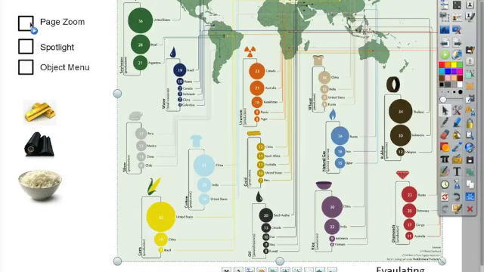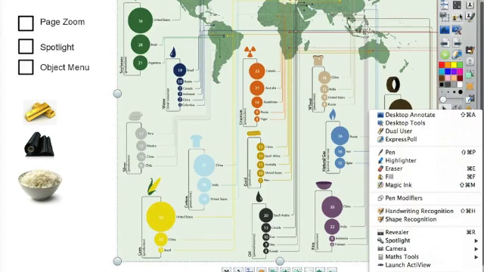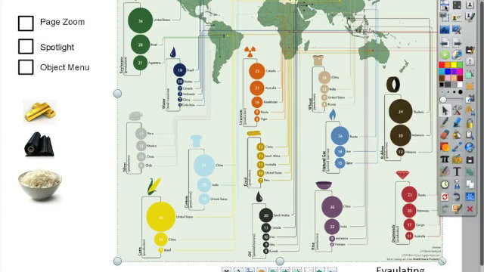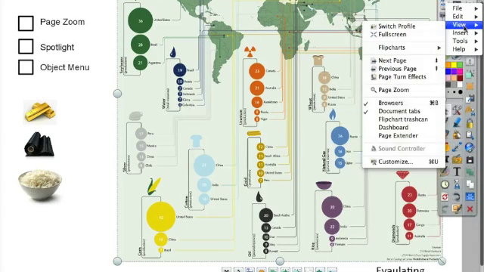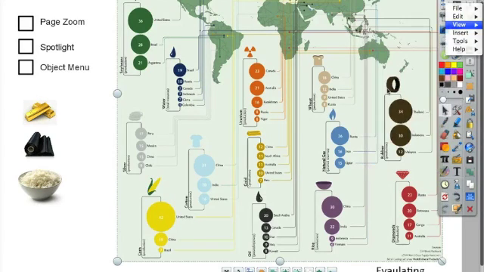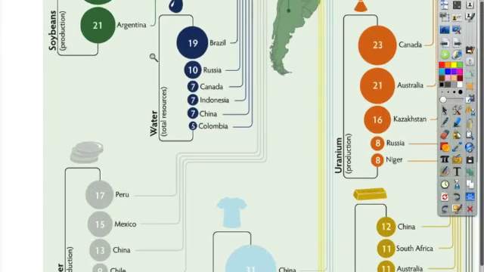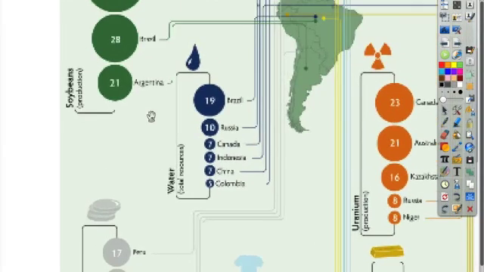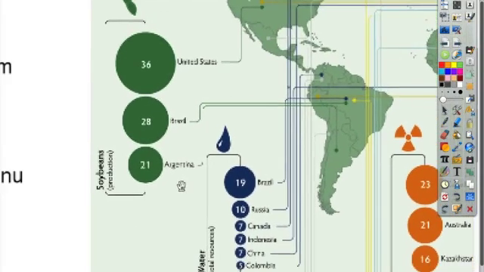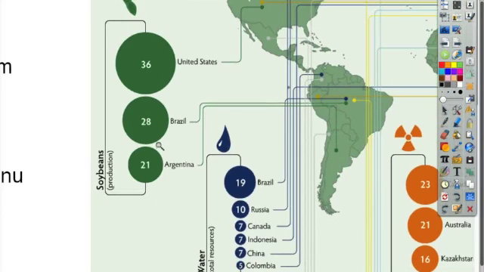For one, you can track your page zoom. I set up an action here, but page zoom is actually up here in the View menu. View, Page Zoom. And when I check this on, I can now see that instead of a cursor, I have a magnifying glass. And if I click and hold, it's actually going to zoom in on different parts of this for me. And if I click and move, now I'm moving the image around. It doesn't keep zooming in.